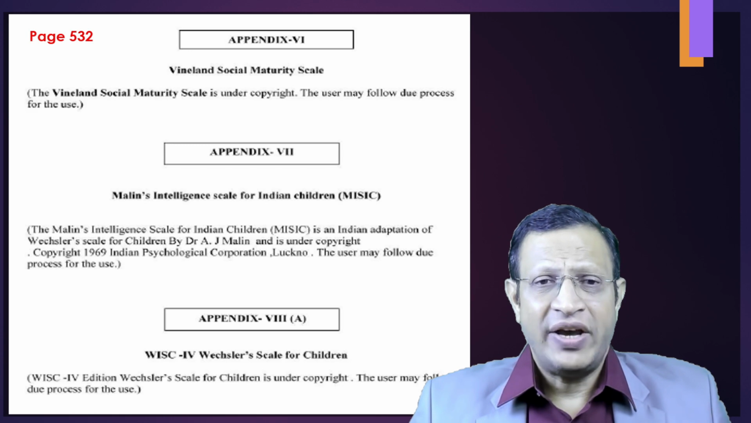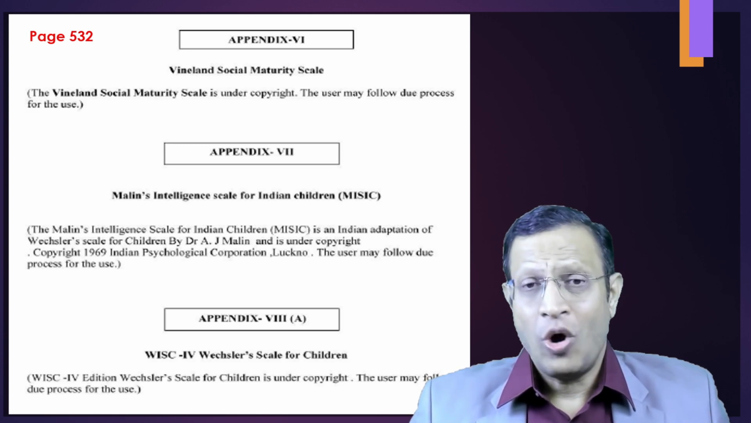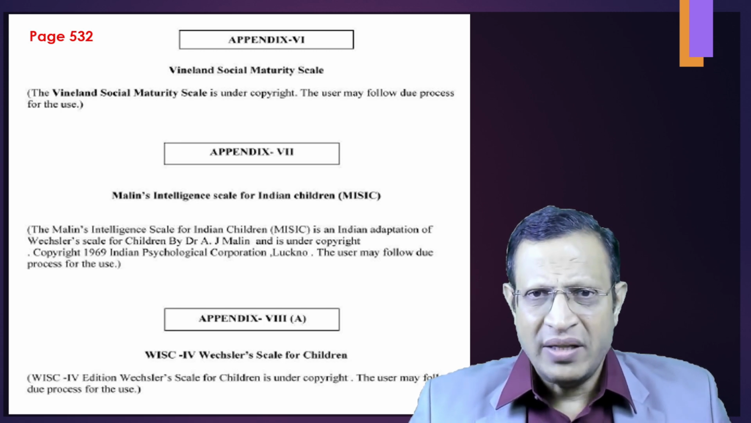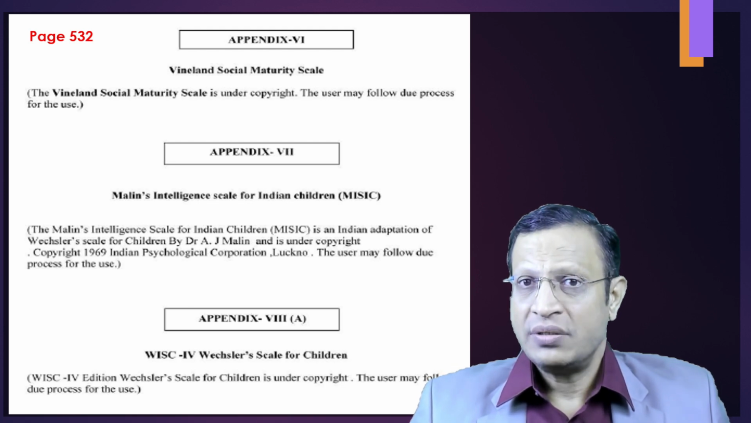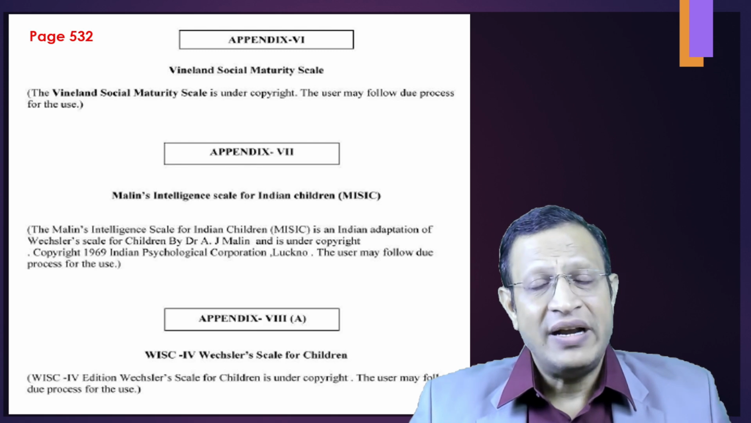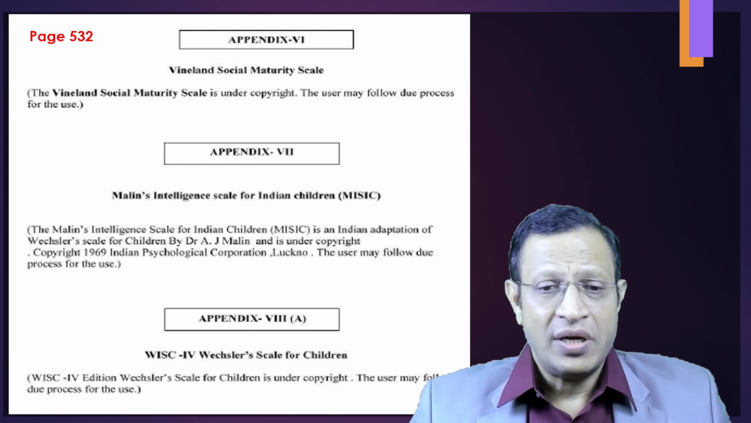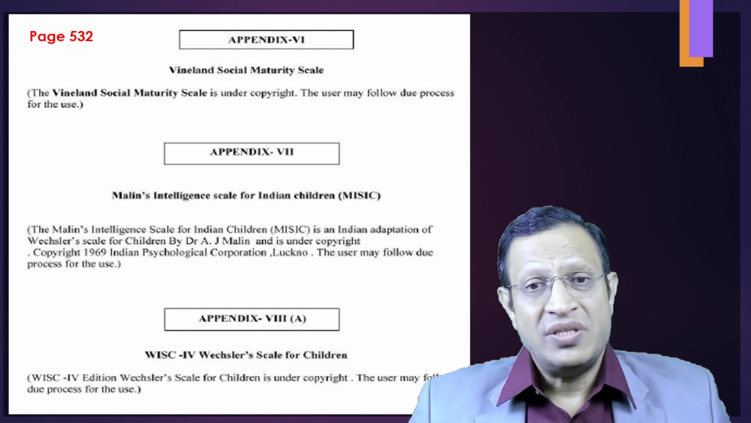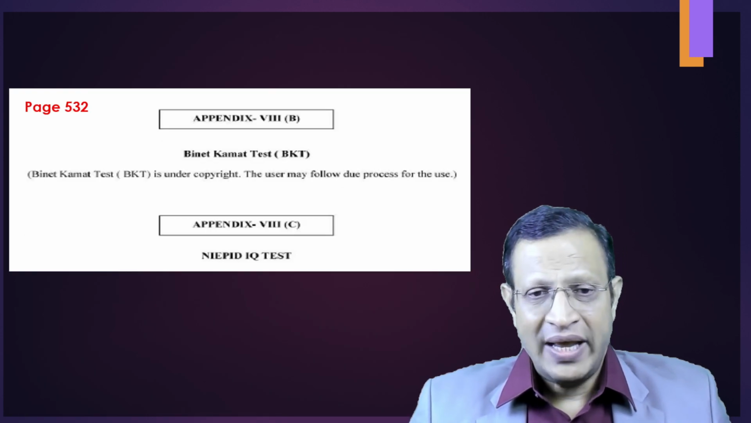If you look at page number 532, Appendix 6 talks about VSMS, but it is copyrighted. They have mentioned the user may follow the due process. What does it mean? That means the person who is assessing has to buy this, or else will the state do it? That's the million-dollar question. Similarly, Malin's Intelligence Scale for Indian Children is also a copyrighted one. Similarly, the Wechsler scale for children. That means whoever is going to do it, the phrase 'users may follow the due process' has been used even for Binet Kamat.